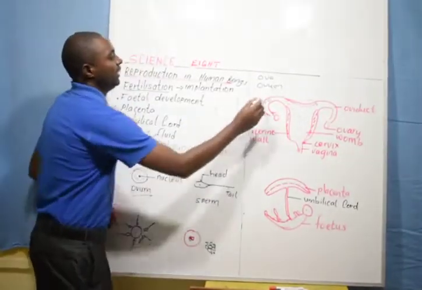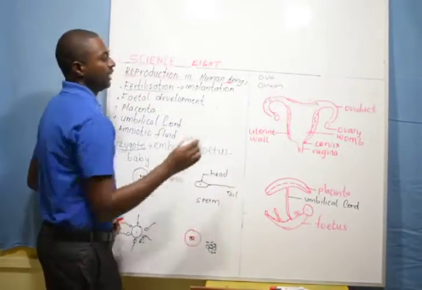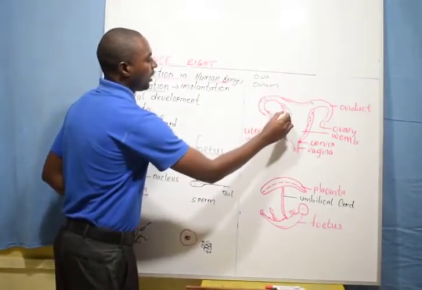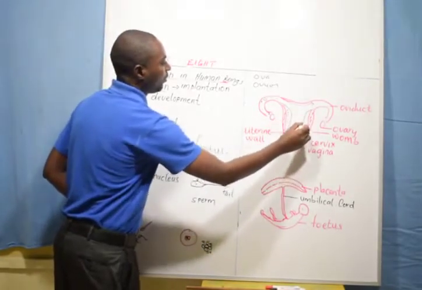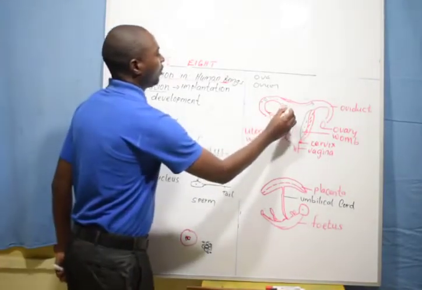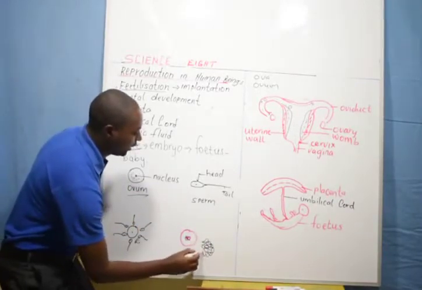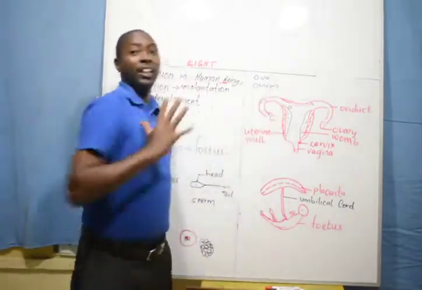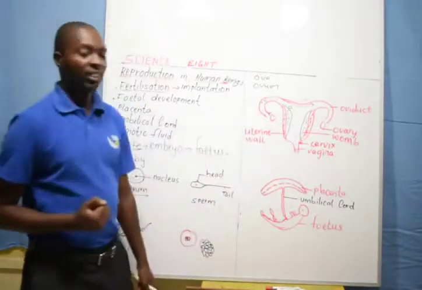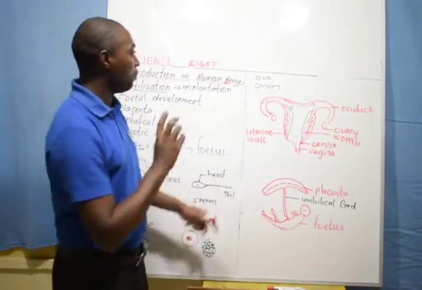So the moment it is fertilized here, it moves into the womb or the uterus, and before it falls here, the walls of the uterus are already thick. They thicken to receive the fertilized cell, the zygote. And before it falls here, it has now developed into several cells which form finger-like projections. Therefore, they attach themselves to the walls of the uterus. And that process of a zygote attaching itself to the walls of the uterus is known as implantation.